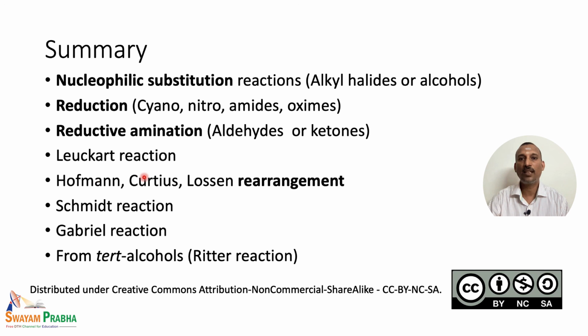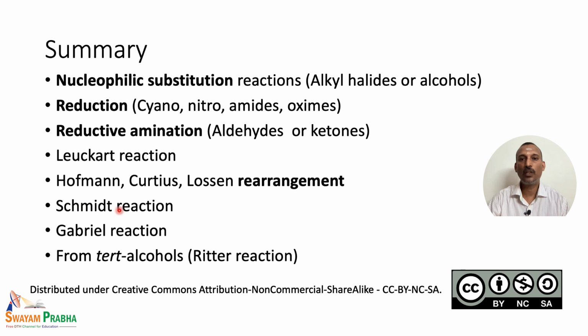The crucial intermediate in this kind of rearrangement reaction was the isocyanate. We have seen how the isocyanate on hydrolysis can be converted to amino compounds, and how the shift or rearrangement of the alkyl group takes place.